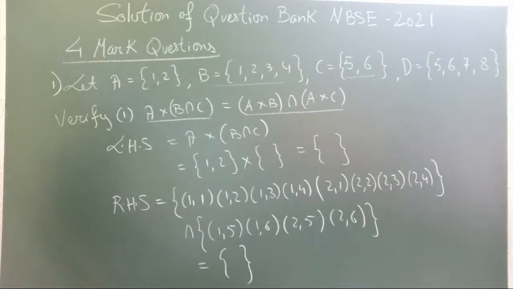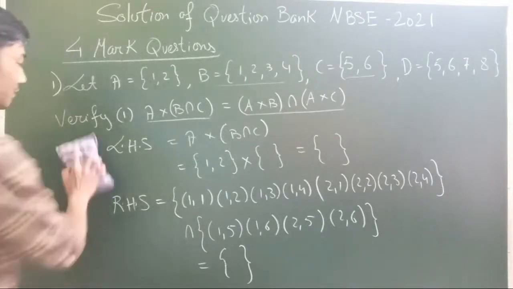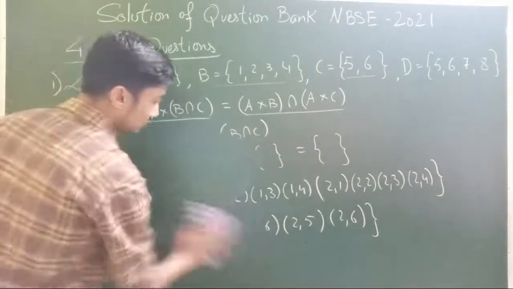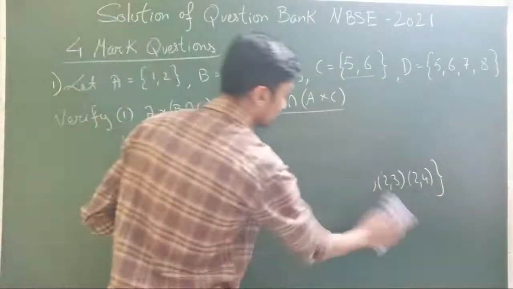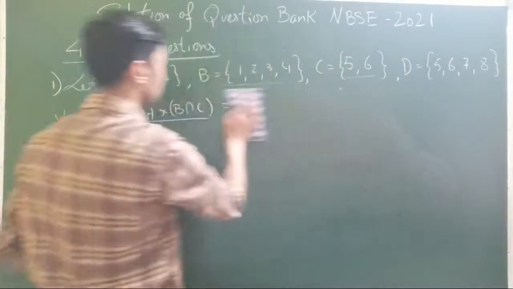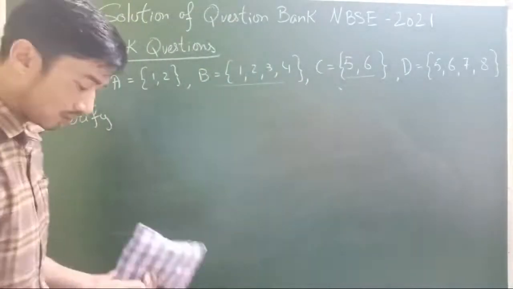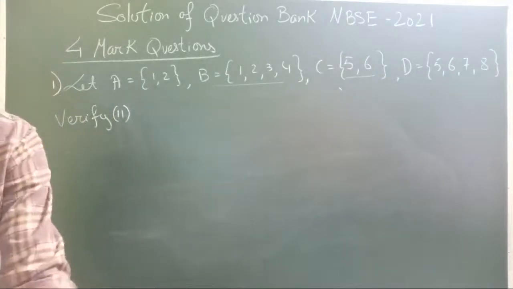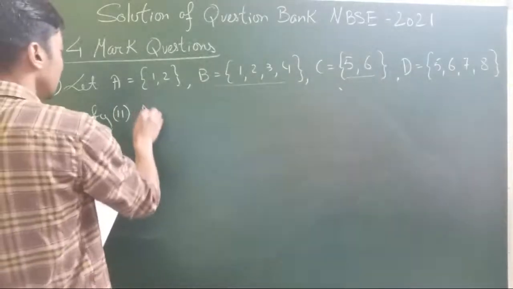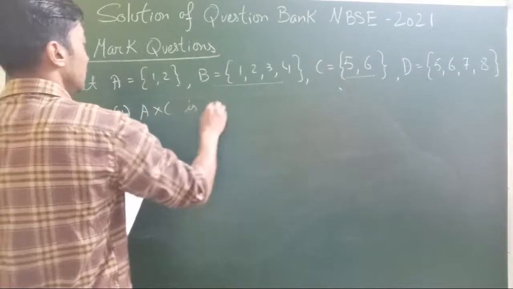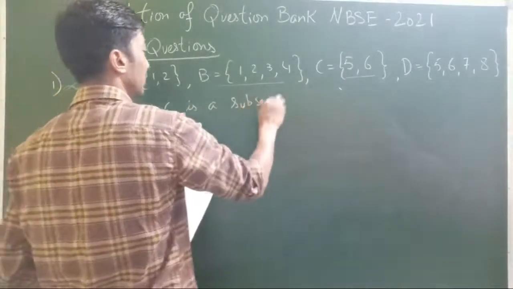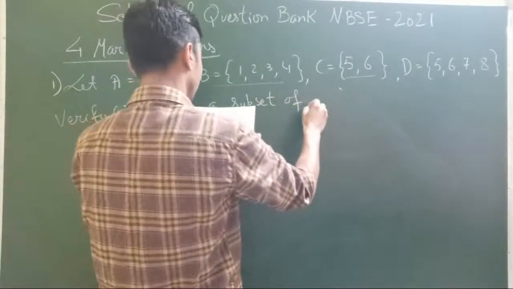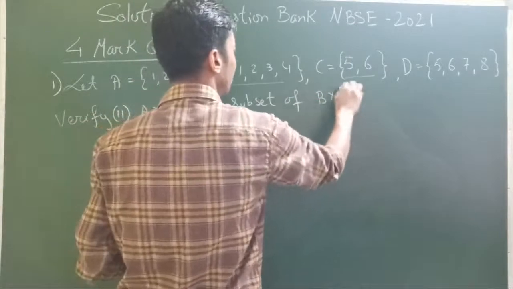Alright, moving on to the second one. The second one, you have to verify that A cross C is a subset of B cross D.